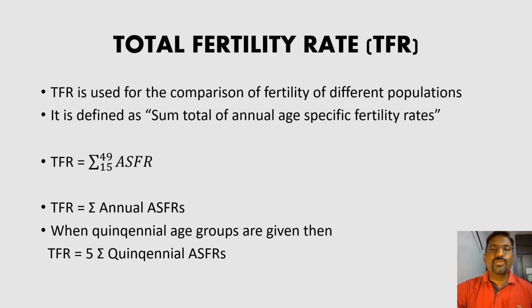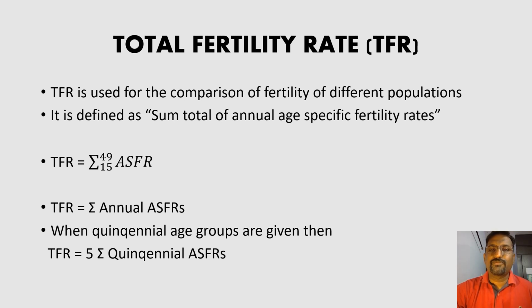So we need to learn fertility rates that help us in comparisons. TFR is one of the important measures of fertility for comparisons. It is defined as the sum of the annual age specific fertility rates. In a year, for all the age groups, if you take their age specific fertility rates and add them all, you get the TFR.